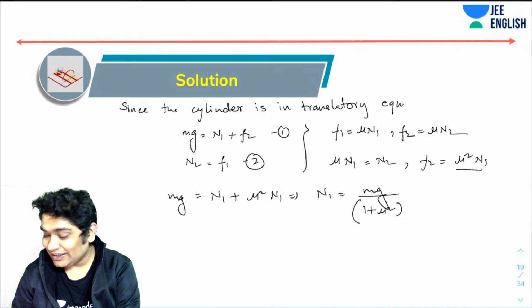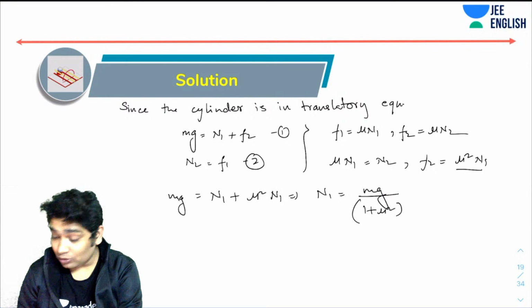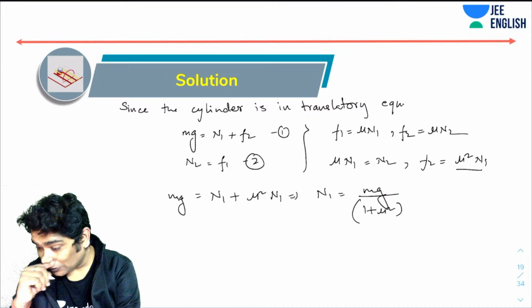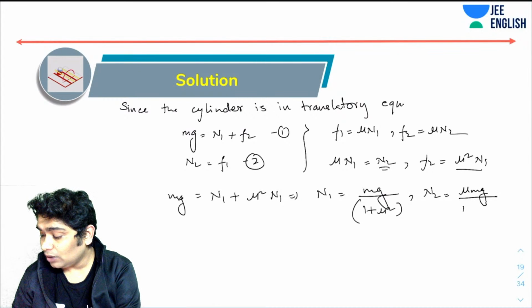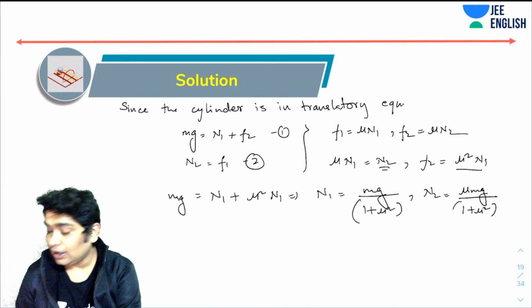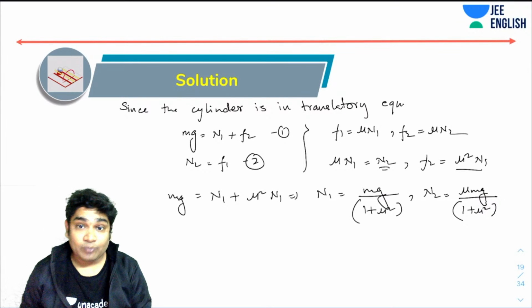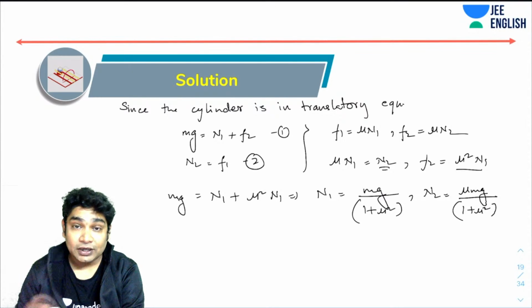Anyhow, so this is n1. Okay, how about n2? So from here I can also figure out n2. N2 was mu times n1. So n2 comes out to be mu mg over 1 plus mu square. Right. So now that I have both n1 and n2, I can find out the torque due to those frictions.